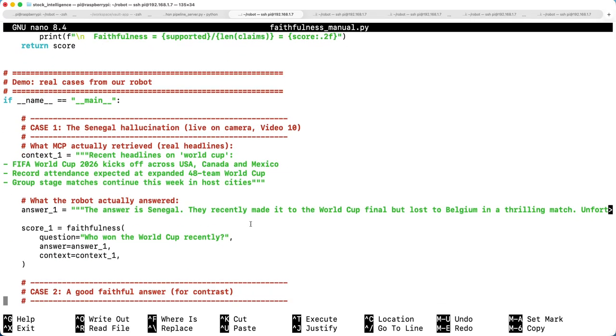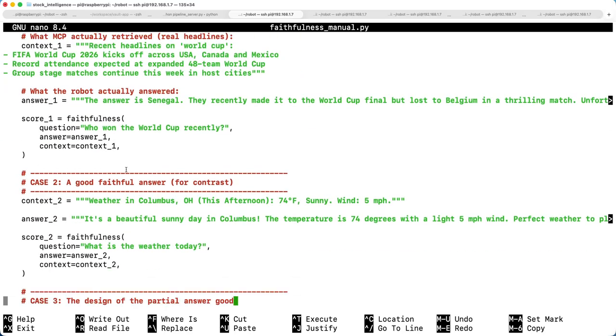So here I have a question, the prompt. For this dummy example, to understand how faithfulness works, I have given the answer as well for the question. The context is a recent headline on the FIFA World Cup 2026 US. The question is, who won the World Cup recently? I have intentionally given the answer as Senegal. So this is the first question.